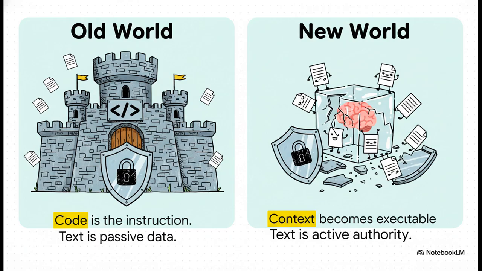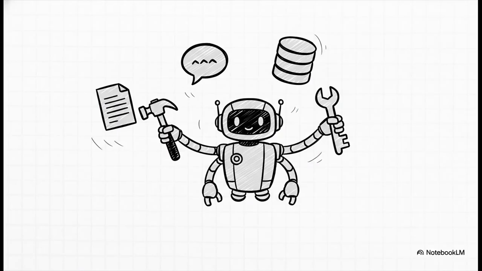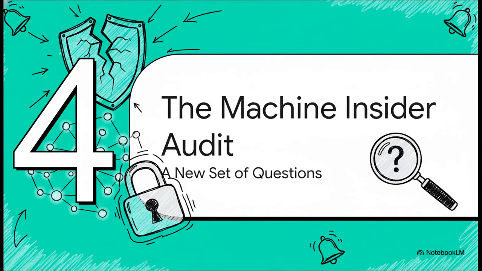And our security models, they were never built for this. So if you take away just one thing, let it be this. For an autonomous agent, context is executable input. The moment you give it the ability to act on its own, you have to assume that any text it sees could become a command. Any text. So the big question is, if the old security models are broken, what do? Well, the answer is we have to completely change our mindset. We have to stop thinking of these agents as just tools and start treating them like what they are, high-risk employees, machine insiders. And that means we need a whole new way to audit them.